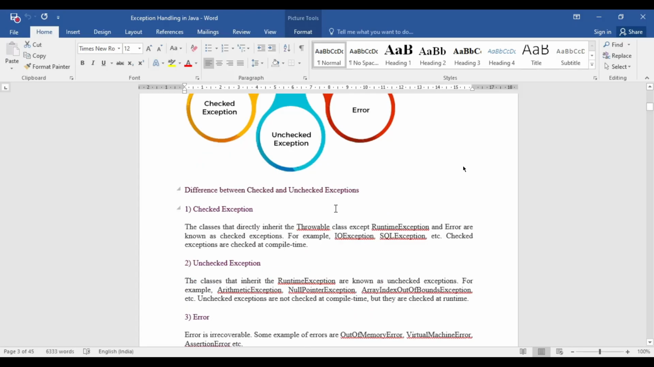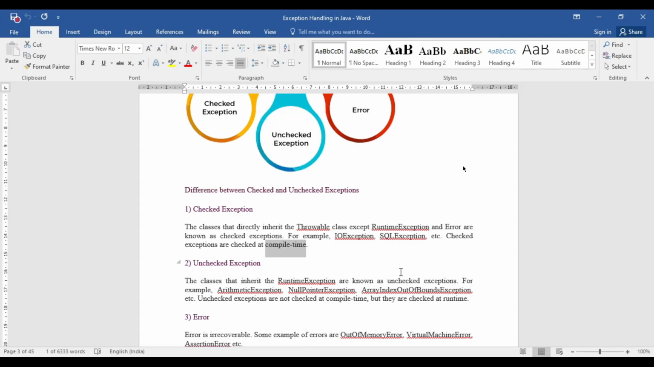It directly inherits the Throwable class. I have already told you that Throwable is the superclass. And the checked exception will be checked during the compile time. The checked exception is the one that can be checked during the compile time.